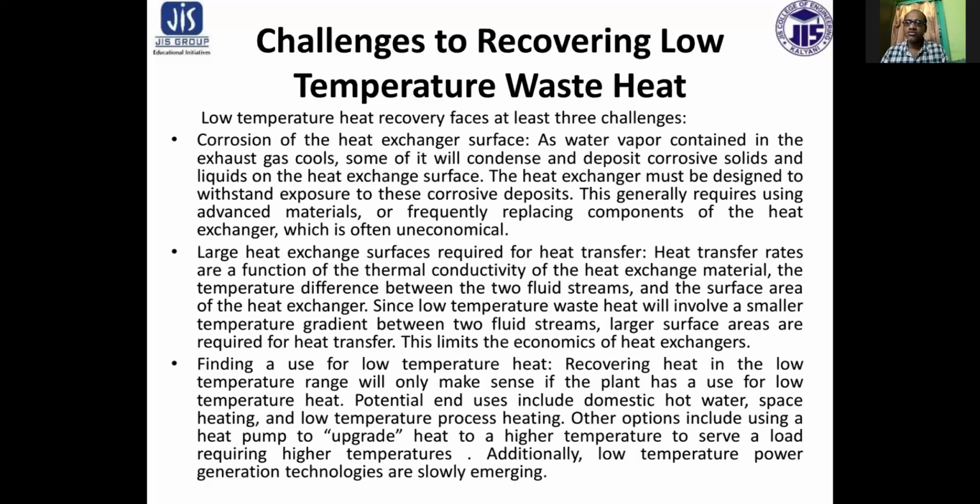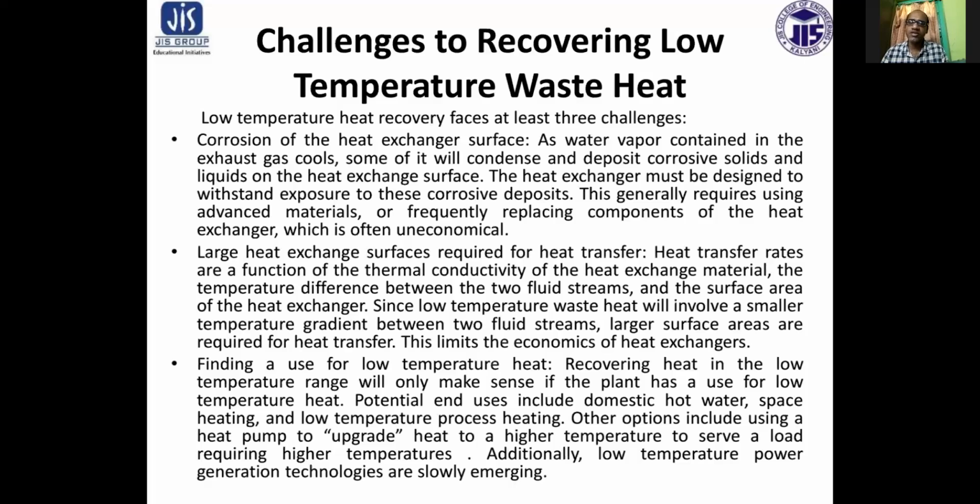So these points tell us that if we want to recover heat from low temperature waste heat, the surface area of devices such as a heat exchanger would be bigger, and so it will be uneconomical. And also for the heat transfer coefficient, if we use the latest technology and advanced material for low temperature heat recovery, that will also not be economical. So these are the barriers.